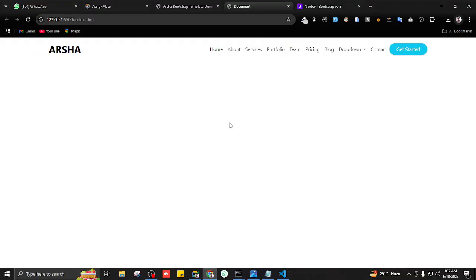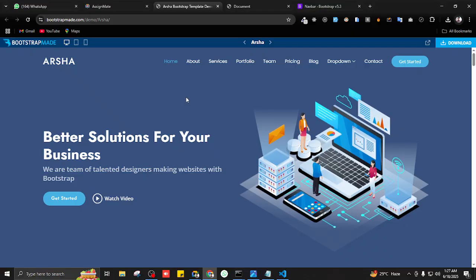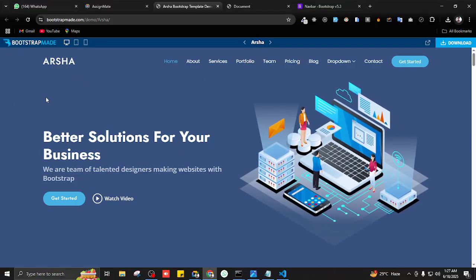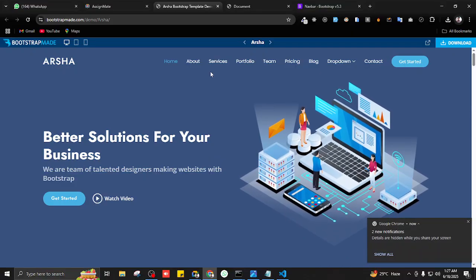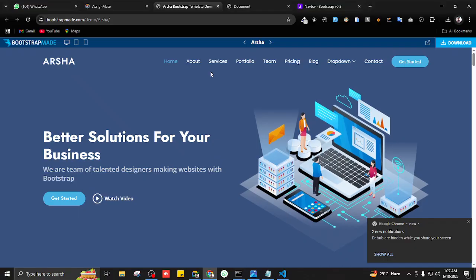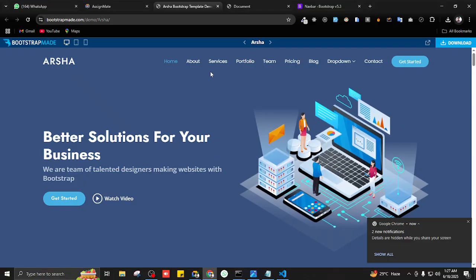So any questions about this? No. Okay, let's move towards the next part, and that is this is the color we want to put. This bluish color is not present in Bootstrap. So what will we do? We have to style it. Very good. We are going to do our own styling.